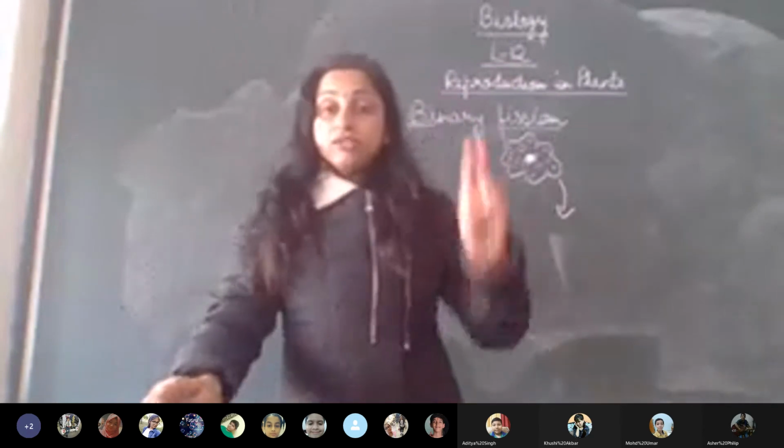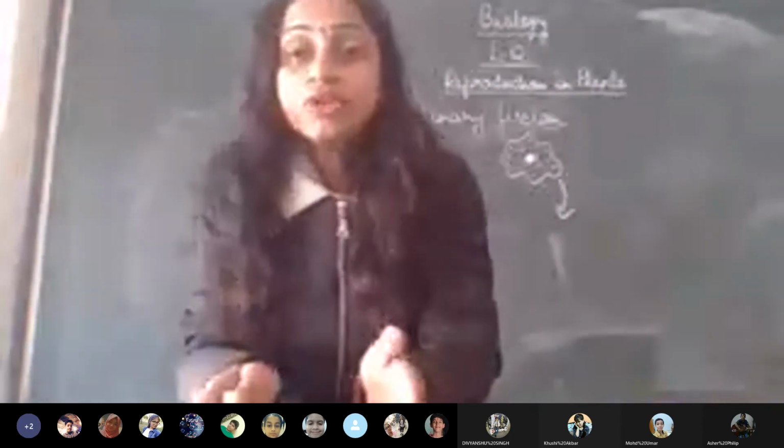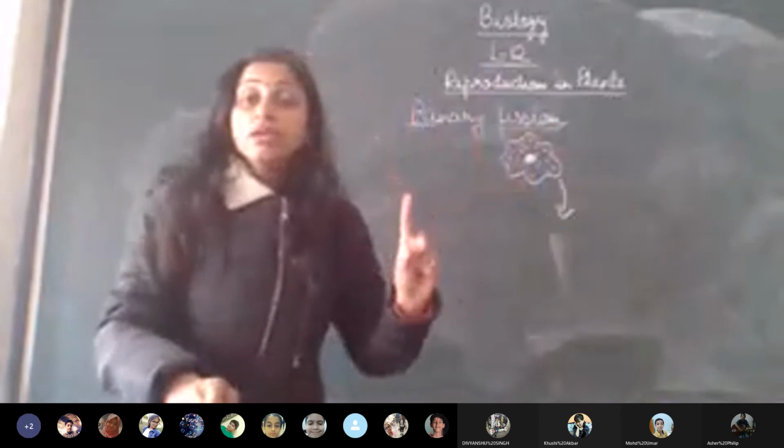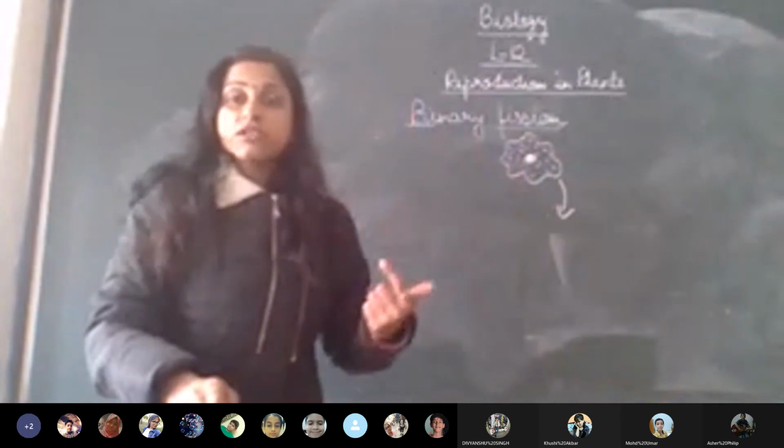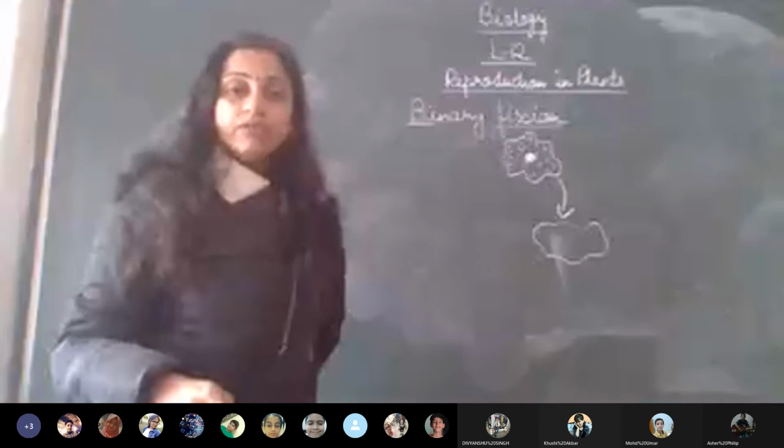Now, children, bi means two. Fission means breaking. So binary fission means breaking into two. Here we see that first the nucleus divides. The first division is of the nucleus. The amoeba doesn't have any regular shape. Its shape keeps changing from time to time.